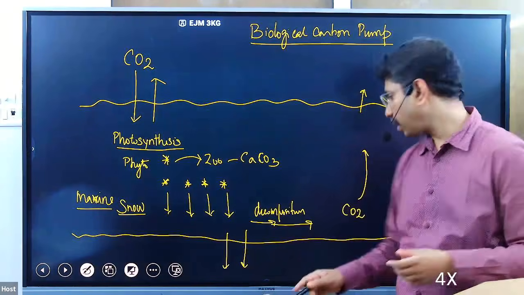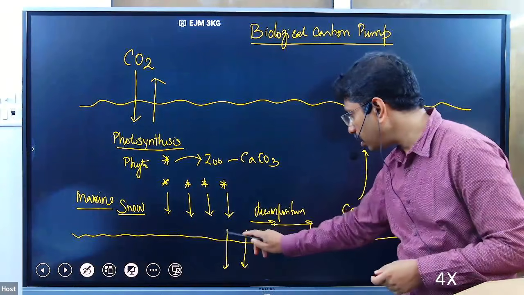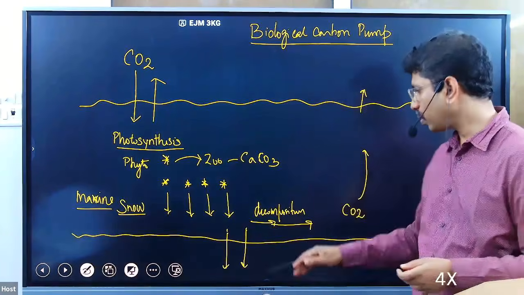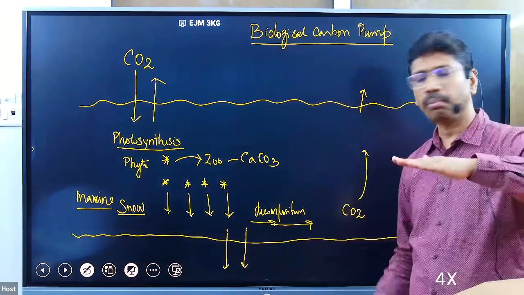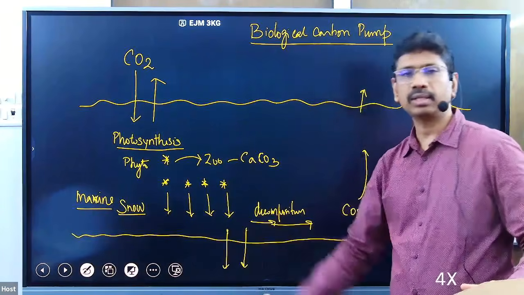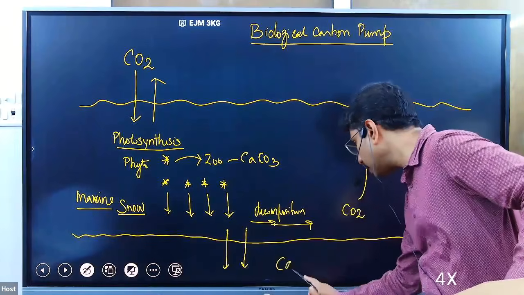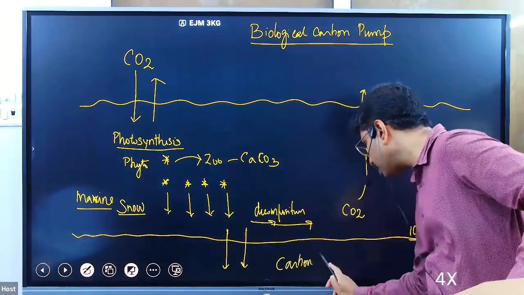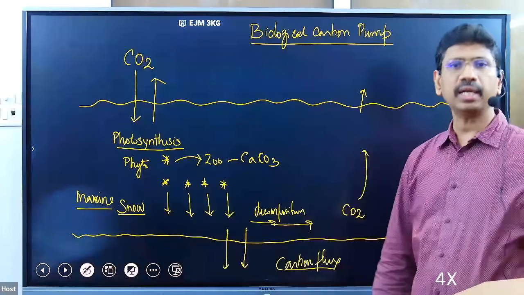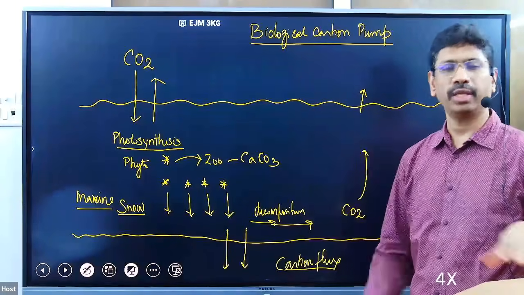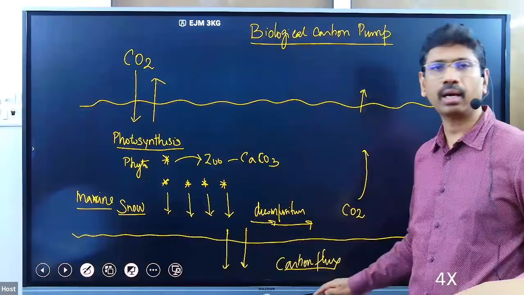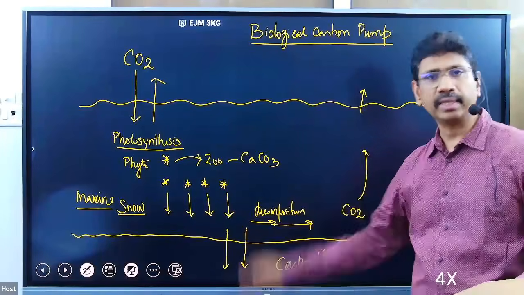The amount of carbon crossing the 100-meter depth level, below which there is no light, we call carbon flux. They get permanently stored at the bottom of the ocean. They go and settle at the bottom.